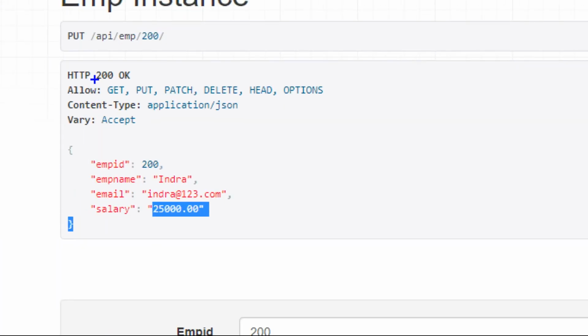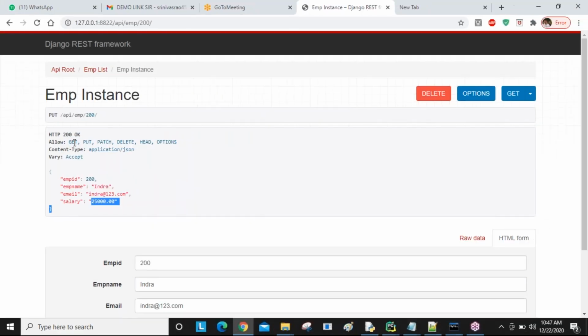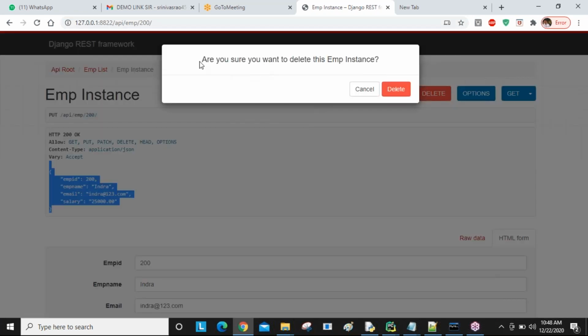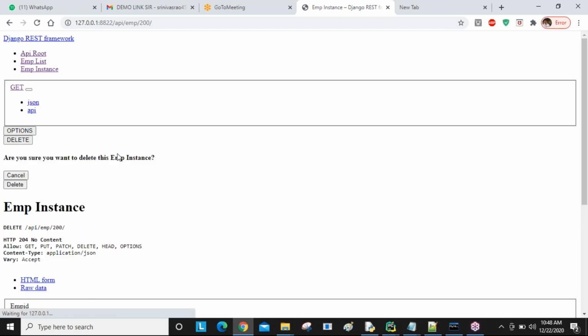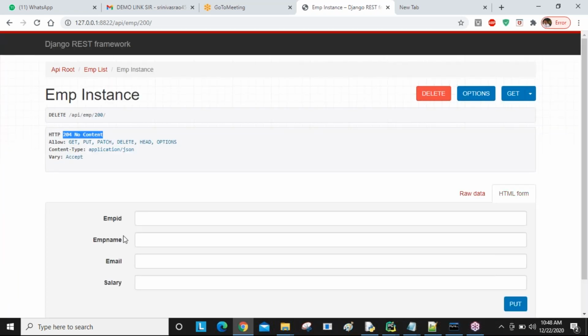Using that URL, these are all the allowed methods. Later you will get to know about all these things. Now if I want to delete, using the same API I got the data, using the same API I did the update, and using the same API I'm going to delete. Before deleting, it asks for confirmation: are you sure you want to delete this employee instance? Instance means object. Yes, I want to delete. Then it is deleted, and after deleting you get 204, our record deleted.